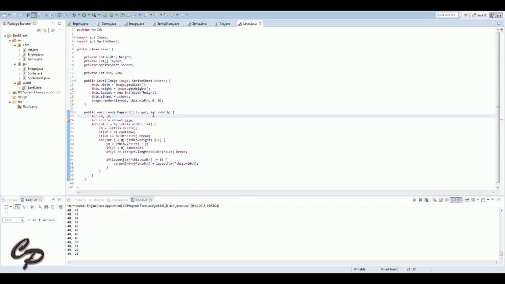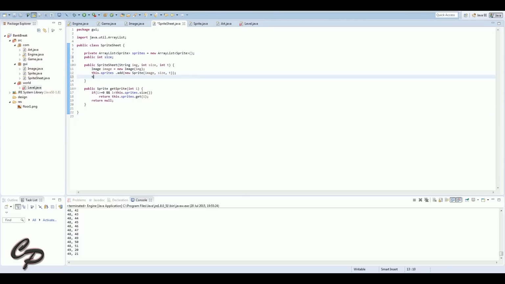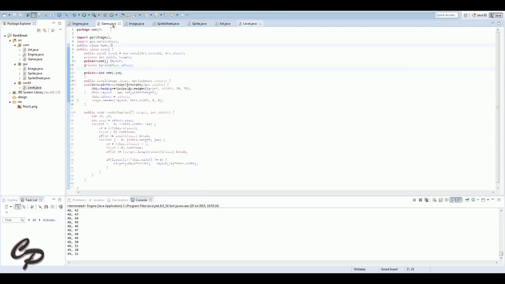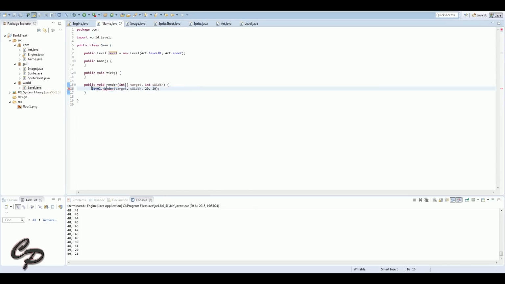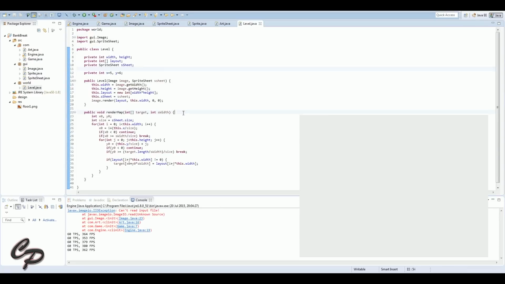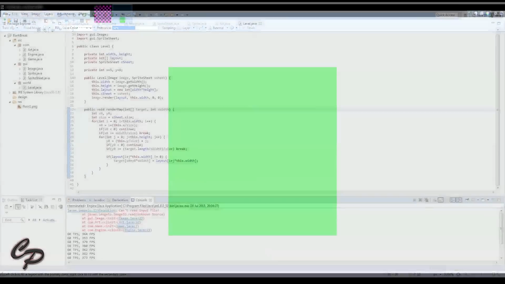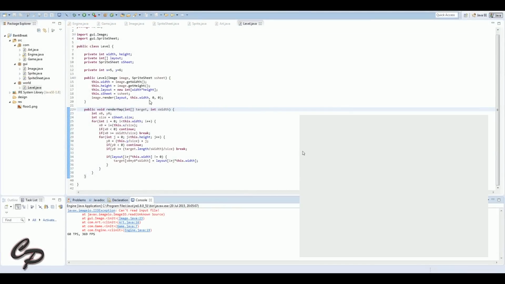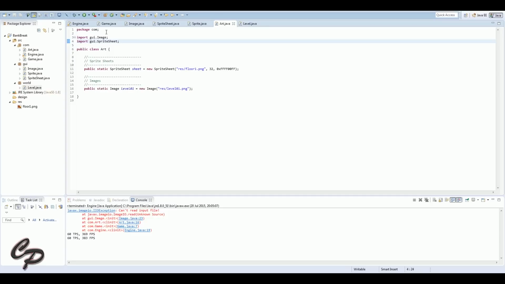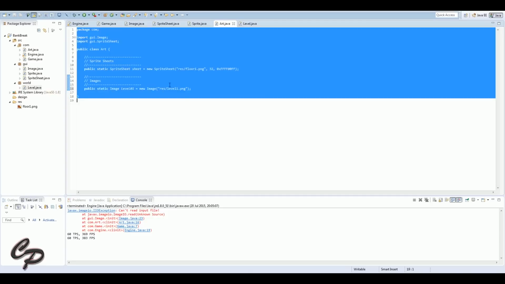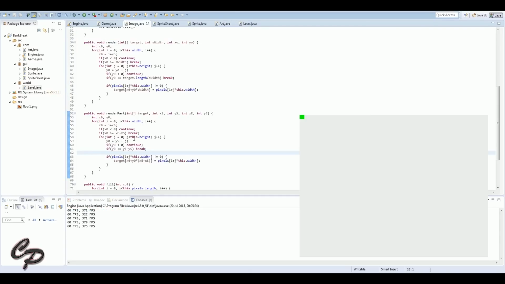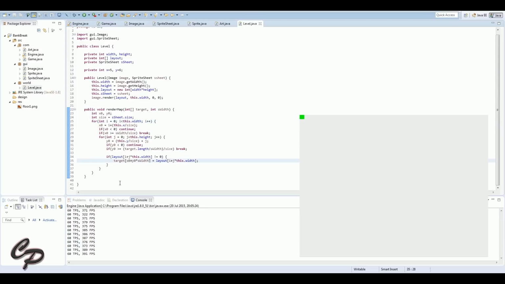That happens more obviously with the images, but in this it will happen as well, because it's just sort of a backup layer that we'll use later to say if it equals null, not to print it, because otherwise it will return an error because it's trying to print an icon that doesn't exist. As you can see, we can't read the input file there. I think if I remember rightly, I put the file name wrong, and that was the map there, just the green image for now. It's a 20 pixel by 20 pixel thing, just a quick one that I made. And as you can see there, that's the map we've got printed.